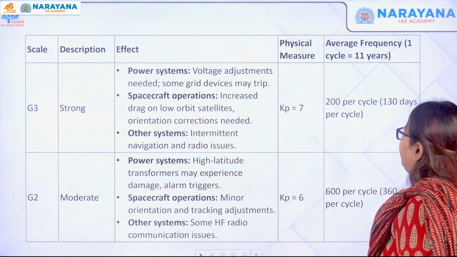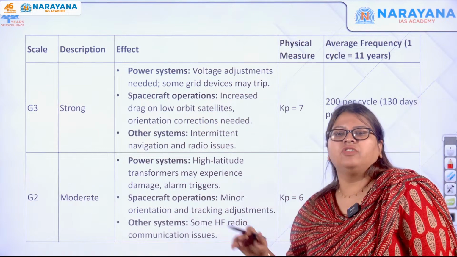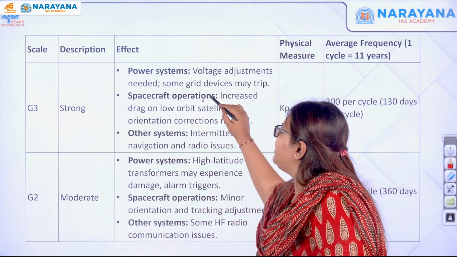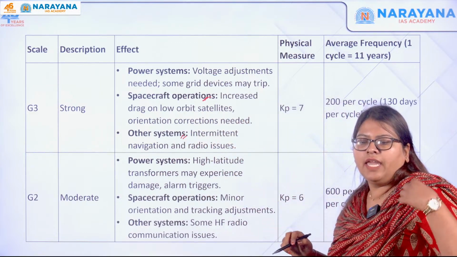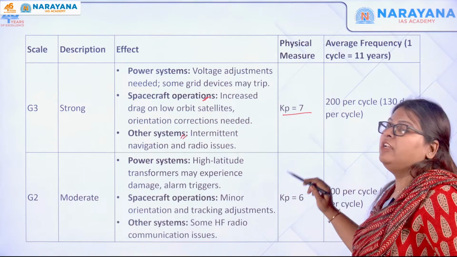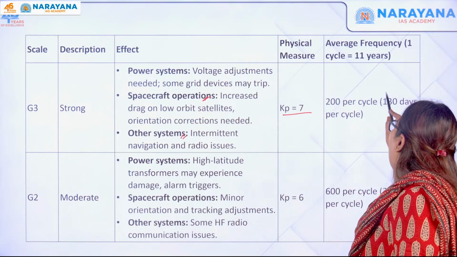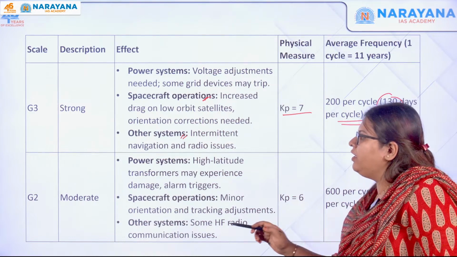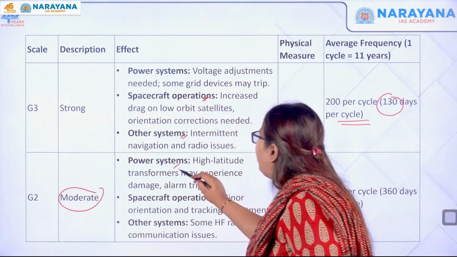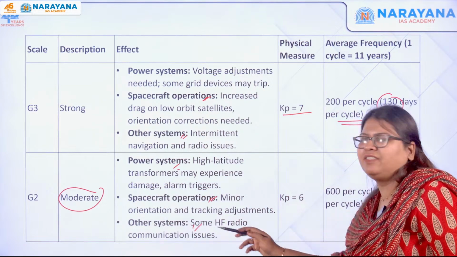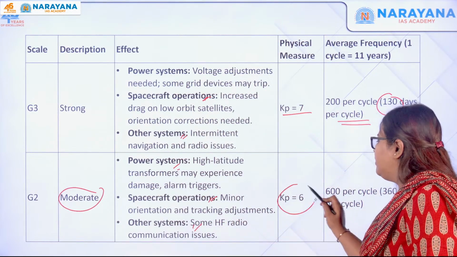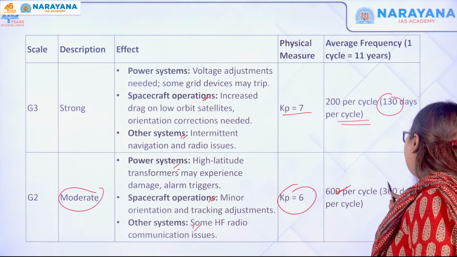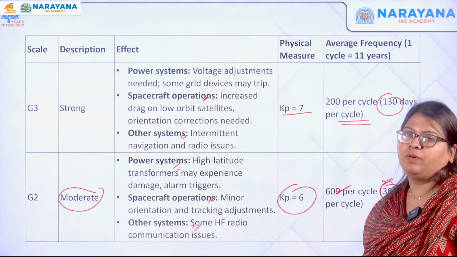Now moving forward, we see G3. This is strong. The impact is again on power systems, spacecraft and other systems. Your Kp is going to be 7. So 200 per cycle and 130 days per cycle. Next one is G2. Here it is moderate. Power systems, spacecraft and other systems are affected, which is not important. Kp is equal to 6. 600 per cycle. And how many days per cycle will it stay? 360 days per cycle.